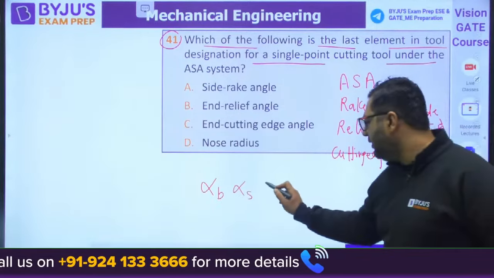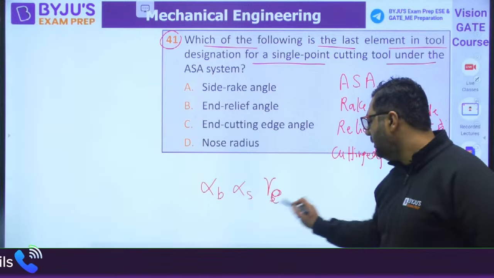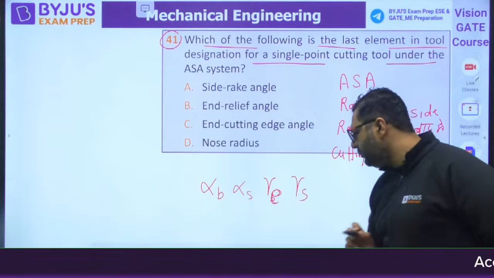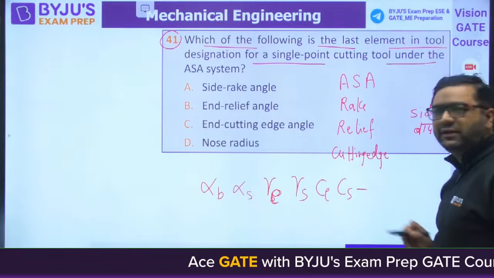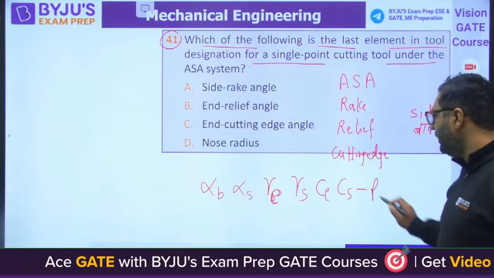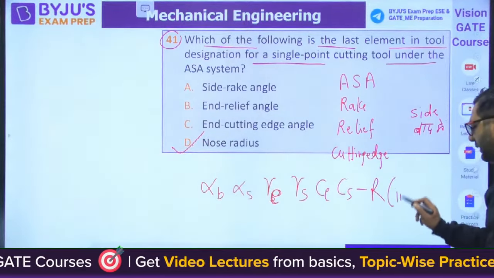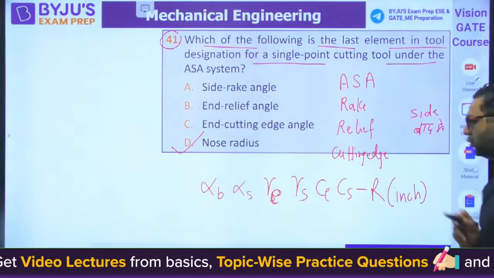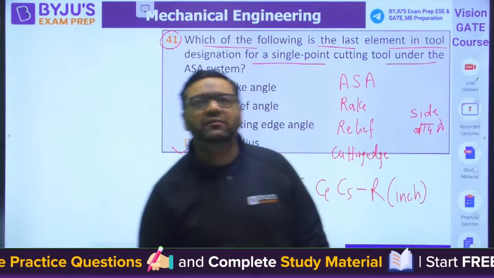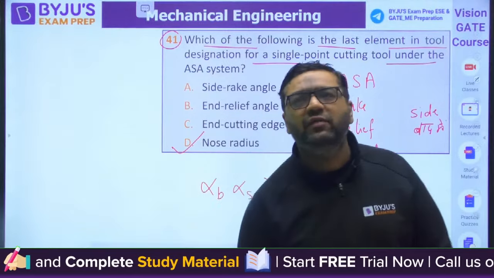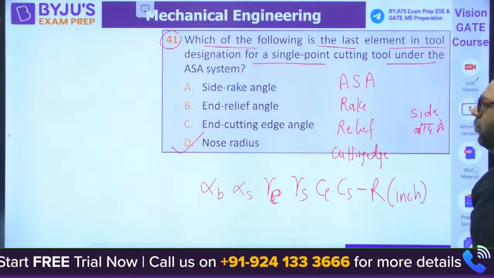Then relief angles, gamma e and gamma s, because side comes after. Then end cutting edge angle, side cutting edge angle, and the last one is nose radius. Nose radius we write in inches. That is also one identification. Very good guys, Sarath, Shiva, Krishna. The answer will be D. Very good Papa Ghoda, Money, Vigilance, Rohit.